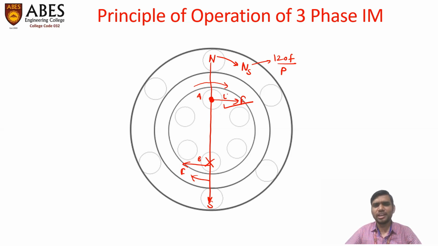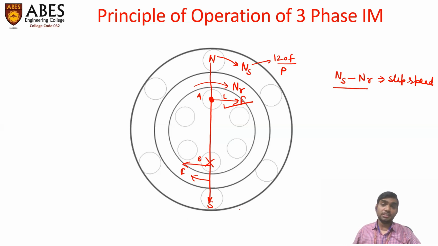Let at a particular instant the rotor speed be Nr. If the rotor is speeding up, then the relative speed between the stator magnetic field and rotor speed is known as slip speed, Ns minus Nr. This is also known as the relative speed.